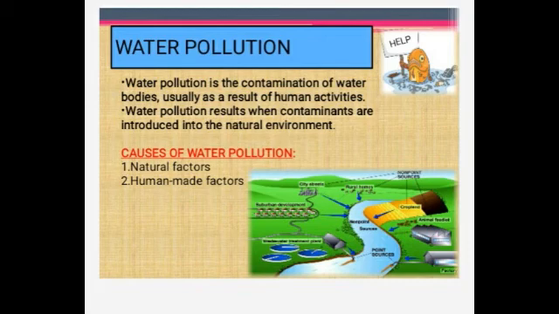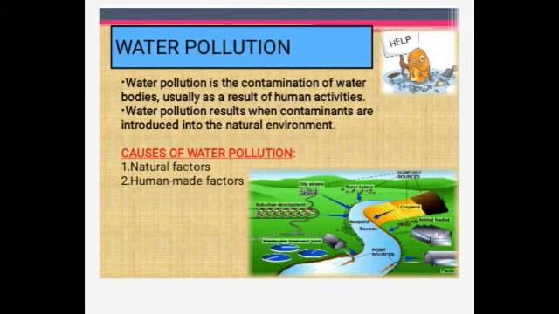Okay, next one, human made factors. So water pollution caused by human activities is due to the following. First one, dumping chemical waste from the factories. Can you see in the picture? Yes, and they also have the untreated sewage into the water bodies. Okay, and dumping the household and the municipal waste.